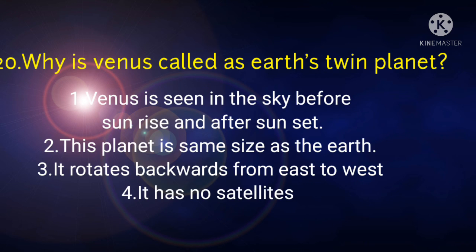Venus, called Earth's twin planet. Number 1, Venus is seen in the sky before sunrise and after sunset. Number 2, this planet is same size as the Earth. Number 3, it rotates backwards from east to west. Number 4, it has no satellites. The correct answer is number 2. This planet is same size as the Earth. Venus is sometimes called Earth's twin because Venus and Earth are almost same in size and mass and also have similar composition.